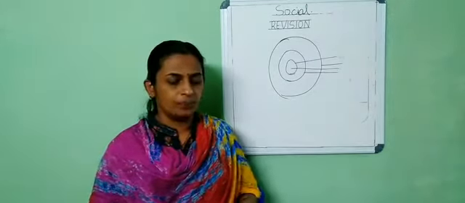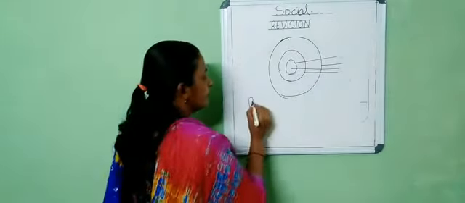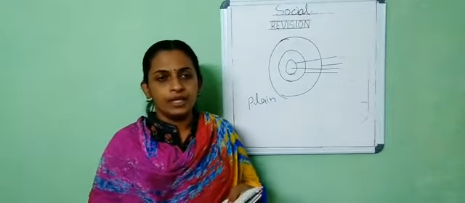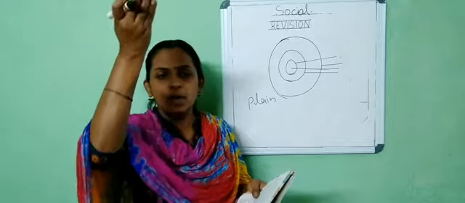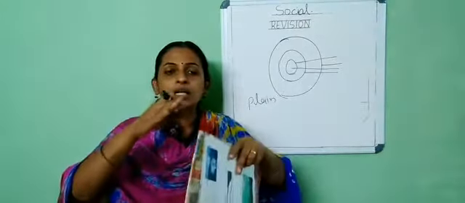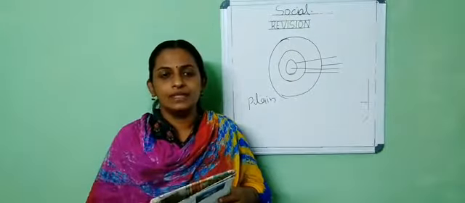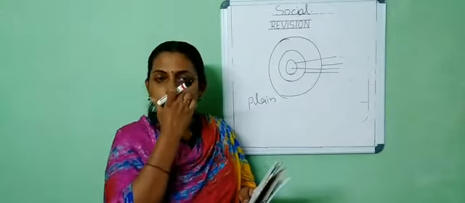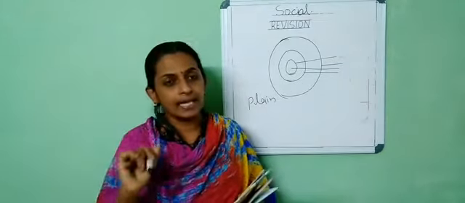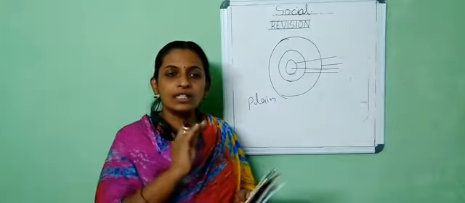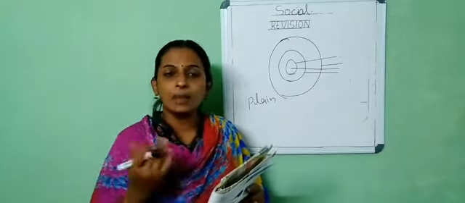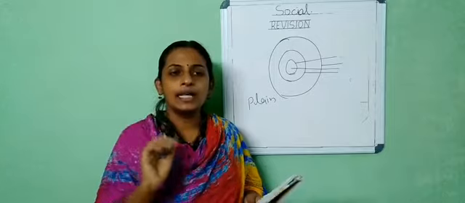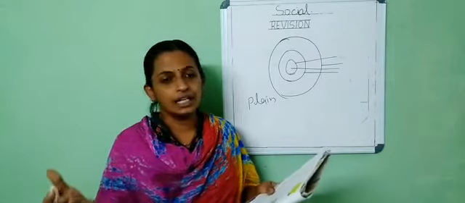Different physical features we know. Plains: a flat surface on the earth. Hills and mountains: a raised portion. Plateaus: a raised portion, but the top is flat. An area which is covered by water on all 4 sides means island. The area which is covered by water on 3 sides, peninsula. Then deltas also. Delta is a triangle shape, and deltas we can see at the mouth of rivers.